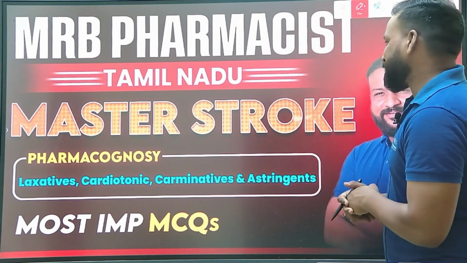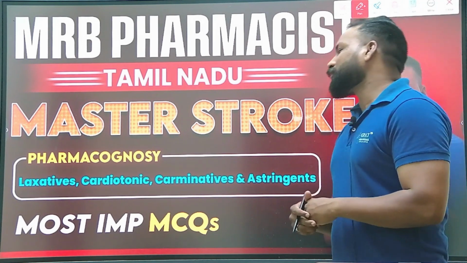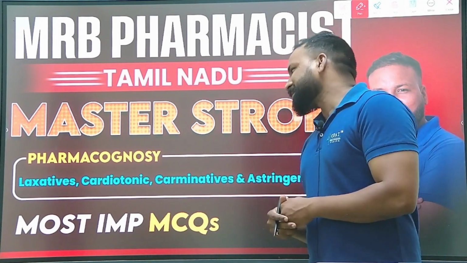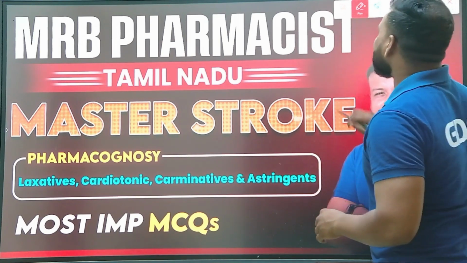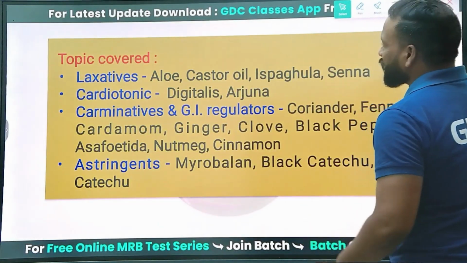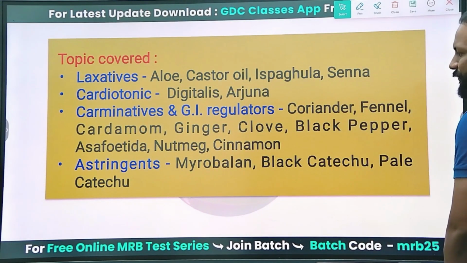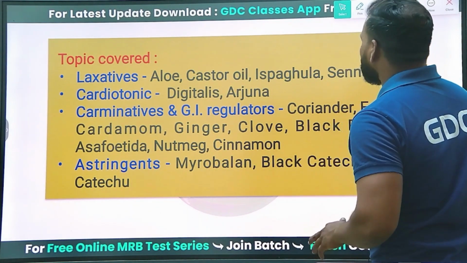So for today's session, we are going to solve the important 30 MCQs from the pharmacognosy subject, especially concepts like laxative, cardiotonic, carminative and astringents. Let us see the topics we are going to cover in today's video: laxatives, cardiotonic, carminatives and astringents, and the drugs as well. So, first question of this series.